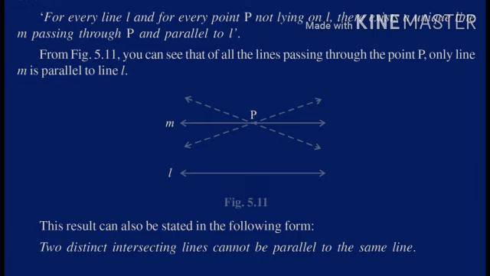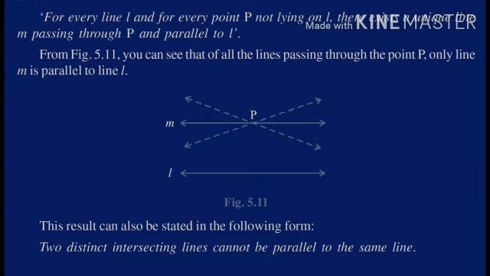For every line L and for every point P not lying on L, it means the point P is not going to lie on the given line L, there exists a unique line M passing through P and parallel to L. So it's a very simple thing.